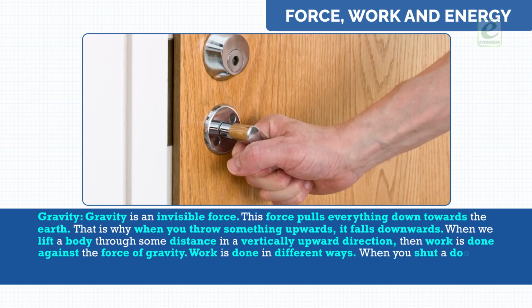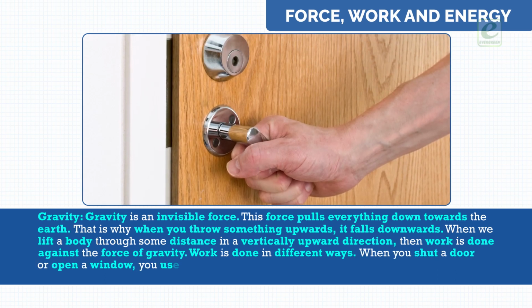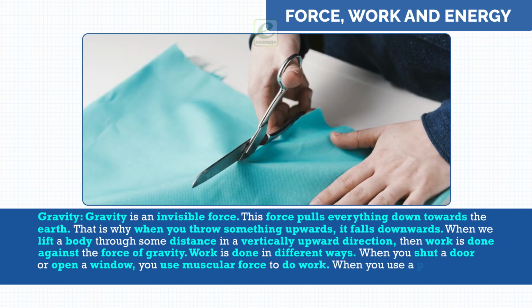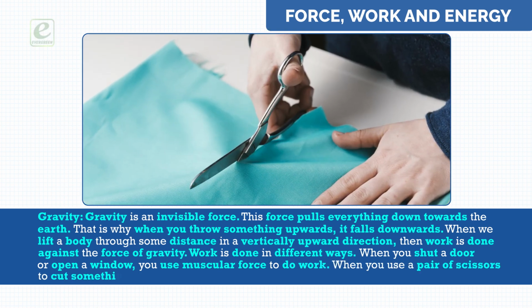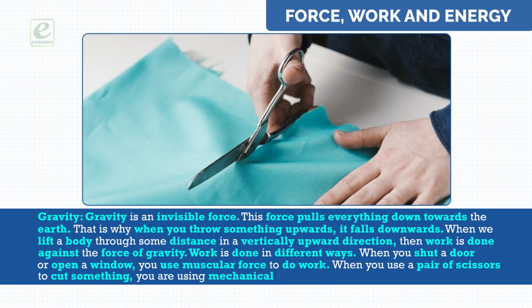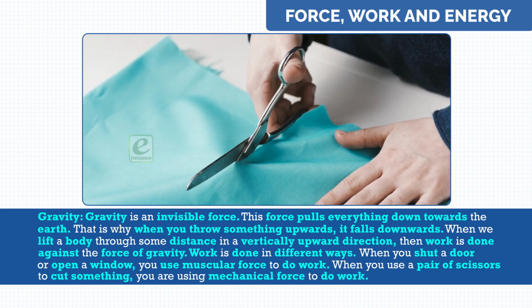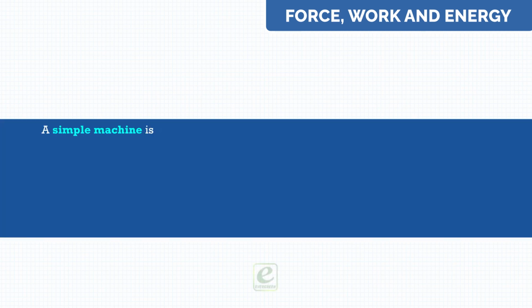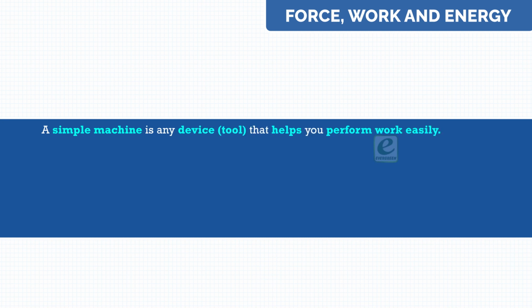Work is done in different ways. When you shut a door or open a window, you use muscular force to do work. When you use a pair of scissors to cut something, you are using mechanical force to do work. Simple machines. A simple machine is any device or tool that helps you perform work easily.